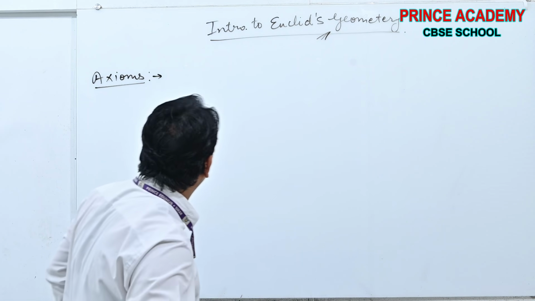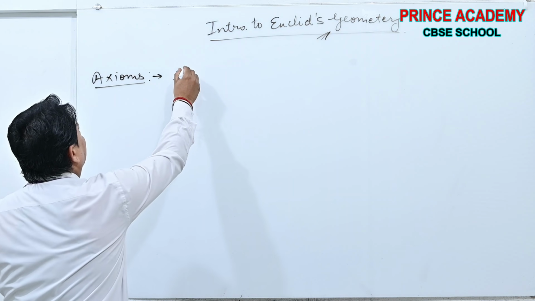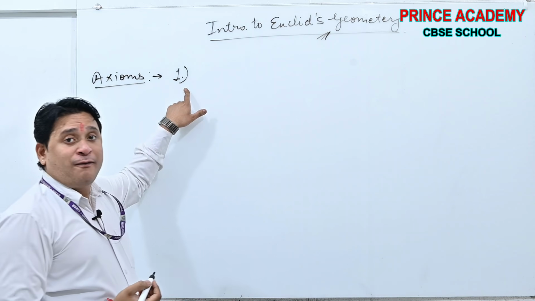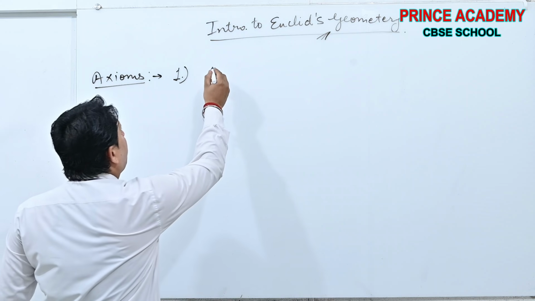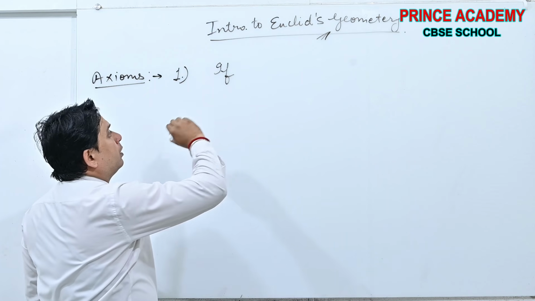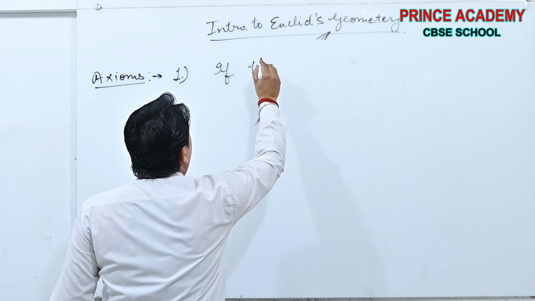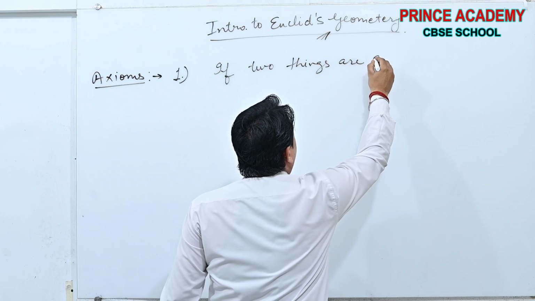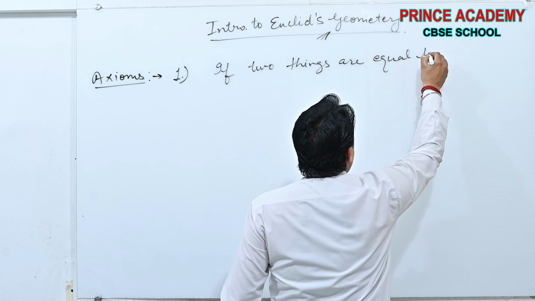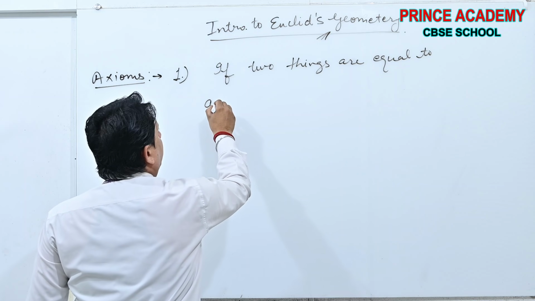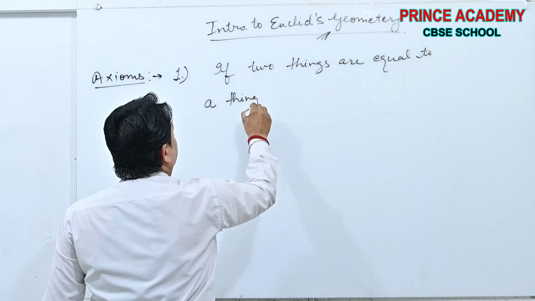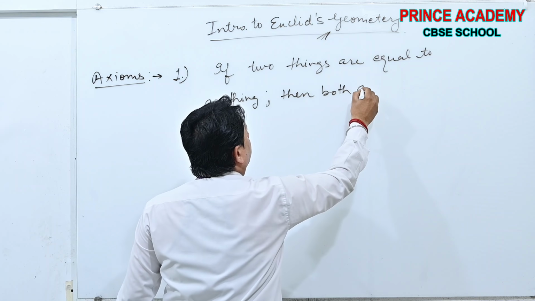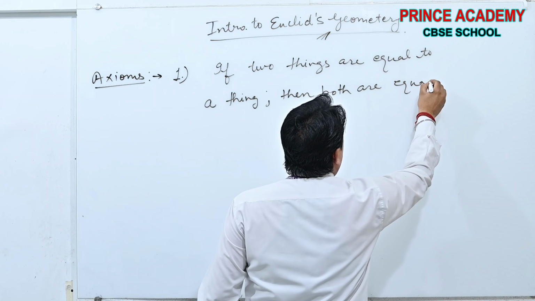See beta, axioms. Number one axiom according to your curriculum, axiom first is, if two things are equal to the same thing, then both are equal.